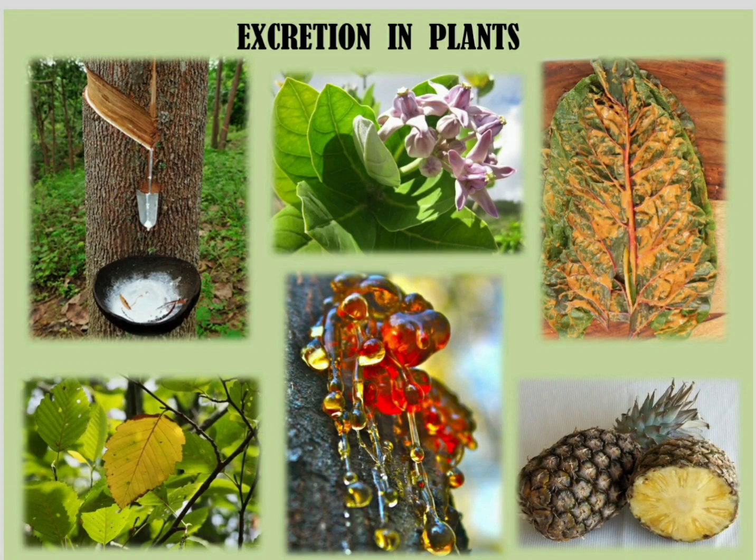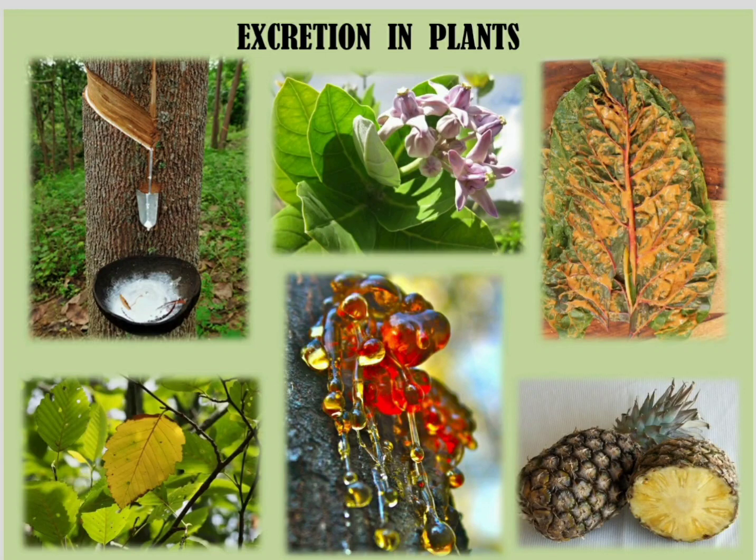Now, if you have observed plants closely around you, you must have seen a rubber plant which gives rubber. In this first diagram, there is a rubber tree wherein cuts have been made and the white substance comes out from it. This is nothing but a gum. This gum is a waste product for the tree. It does not have any use for the tree.